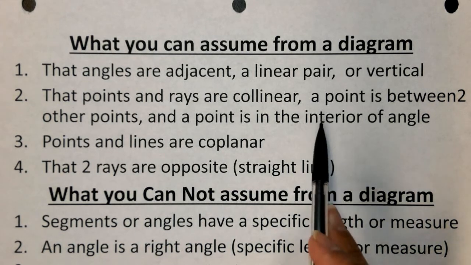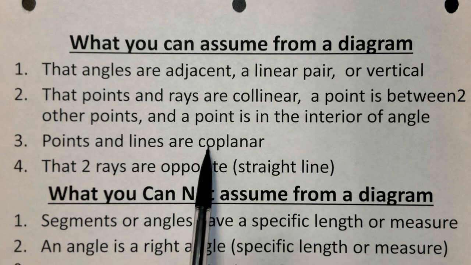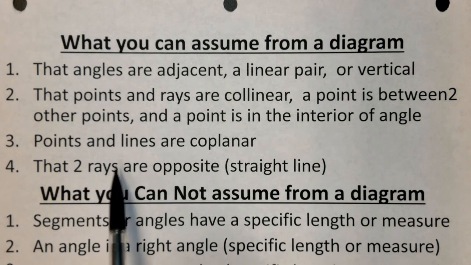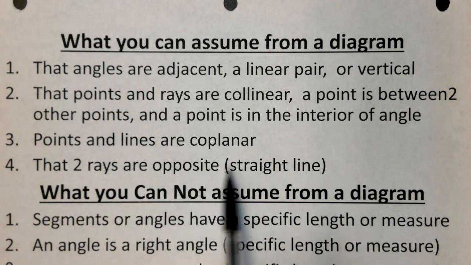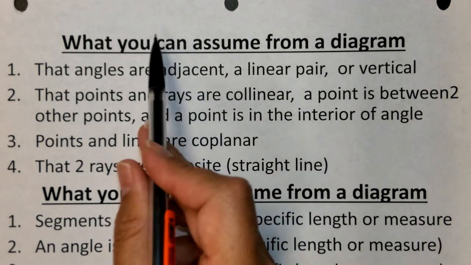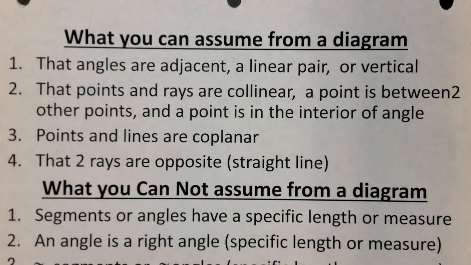Interior means inside. We can assume that points and lines are coplanar. And we can assume that 2 rays are opposite when they form a straight line. Those are things you can assume. You can look at a diagram and you can know these things.